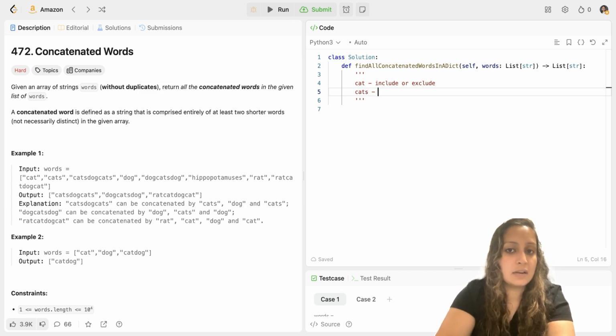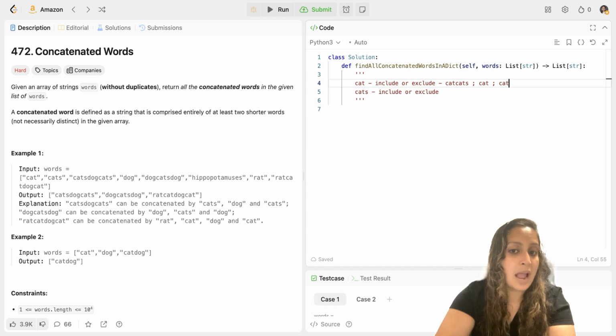For example, cats included or excluded. Based on that, you will have two decisions to make every time, and based on that, you will have an output. Say, for example, I include the word cat. But then I also think of including cats, so I'll have the word catcats. But suppose I choose to include cat but exclude cats. In that case, I'll have a subword called cat. Suppose in another case I choose to include cat, exclude cats, but include dog. Then this would be the combination.